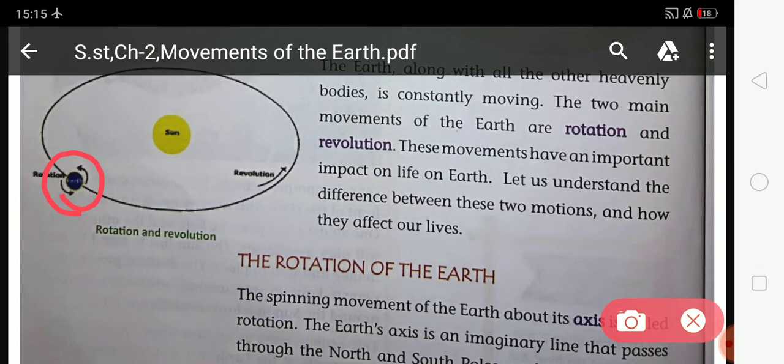And when the earth moves around the sun, it is called revolution. So look at this. When the earth goes like this and moves around the sun, it is called revolution. And when the earth rotates on its own axis, spinning on its own axis, it is called rotation. So I hope you all understand rotation and revolution, and after this explanation, I hope you can differentiate between these two movements.